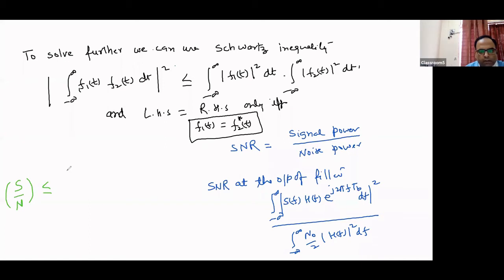This can be written as the integral from minus infinity to infinity of mod of H(f) squared df, into the integral from minus infinity to infinity of mod of S(f) e to the power j2 pi f tb, squared, df, right?